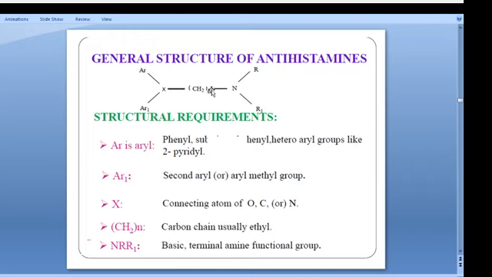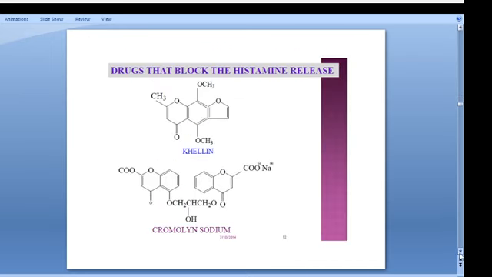Now we can see the length of the carbon chain. Mostly the antihistaminic drugs have ethylene groups only, an ethyl group only, it won't increase to more numbers. Another one is nitrogen, tertiary nitrogen. The nitrogen must be tertiary nitrogen, then only it has the pharmacological activity. The nitrogen gives the basic activity, the terminal amine functional group. So this is the basic structure of an antihistamine.